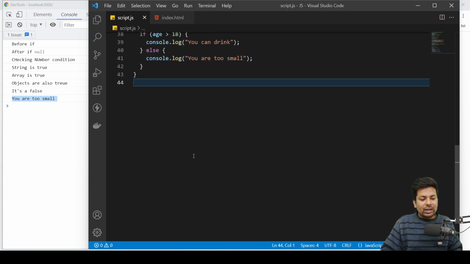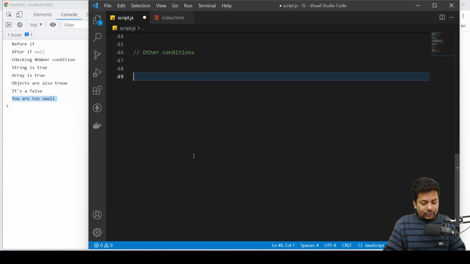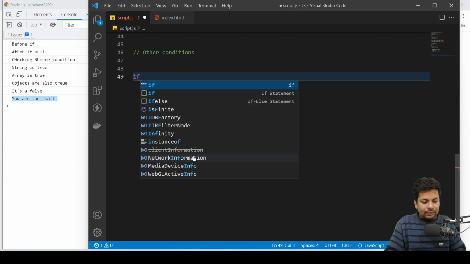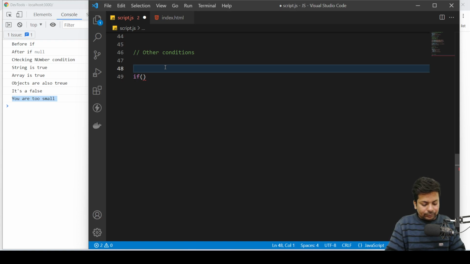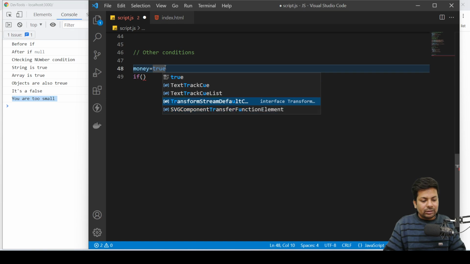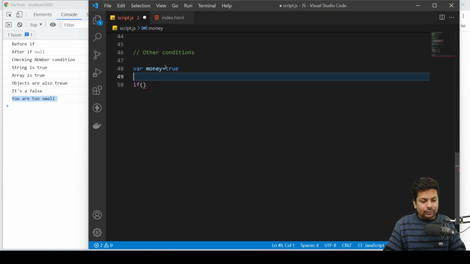Now we'll see another thing, other conditions. I say if, like two things I have to check. Suppose I say money equals true, a person has money, and age 18.